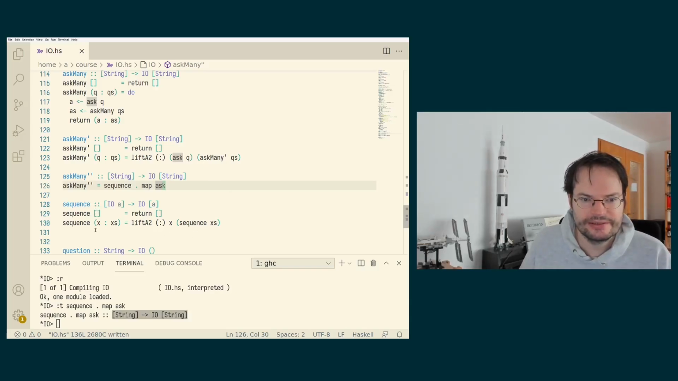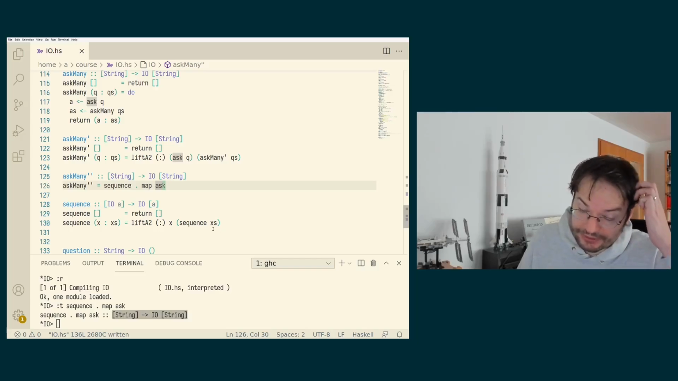That is a common pattern: in the context of dealing with I/O actions, we can reuse variants of already known functions. So we cannot quite use map, because map gives us a list and we want an I/O action again. So we still have to sequence after mapping.